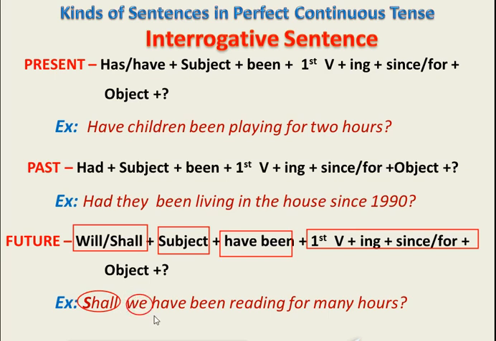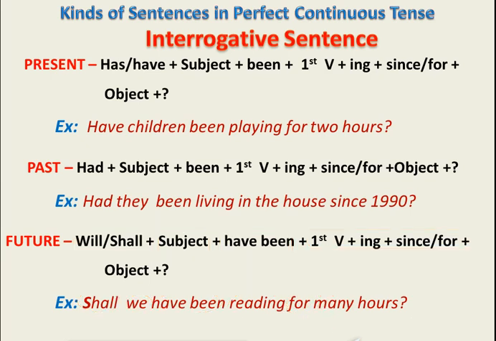Shall we? Students, as we have discussed, generally we use shall with I and we, and with other subjects we'll use will. Then after that we use have with been, first form of verb with ing, that is reading. Many hours, here we are talking about duration of time, that is period of time. That's why we used for.